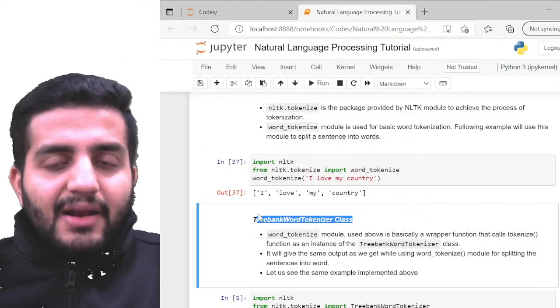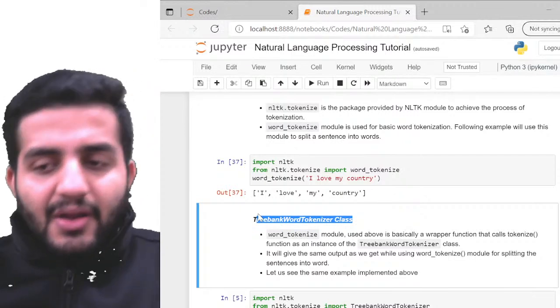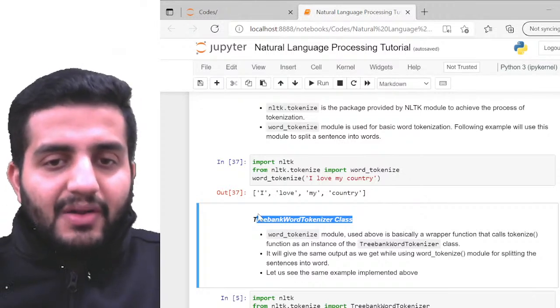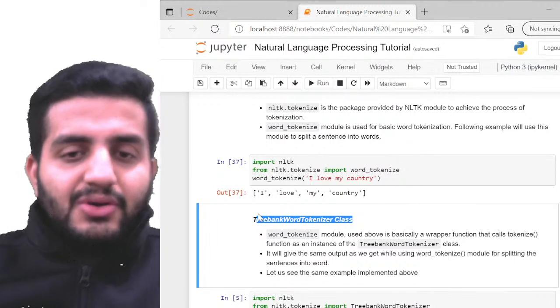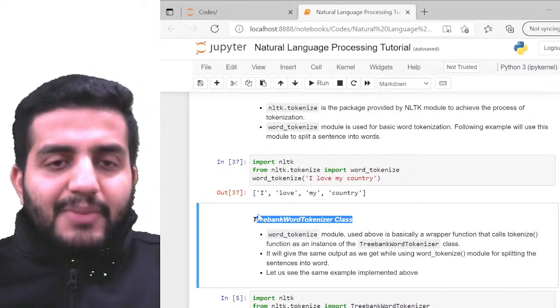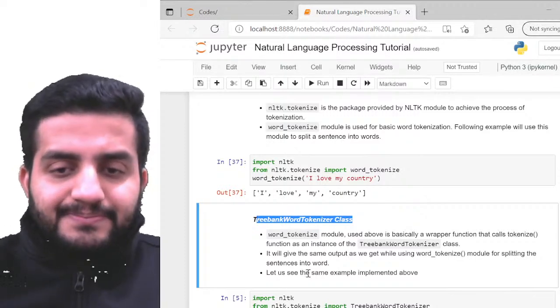It's more of a hit and trial, that's what we call it in data science. You apply, check and compare what you expected and what you got. So TreeBankWordTokenizer and word tokenize work hand in hand, but based on certain internal rules they might give you different results every other time.